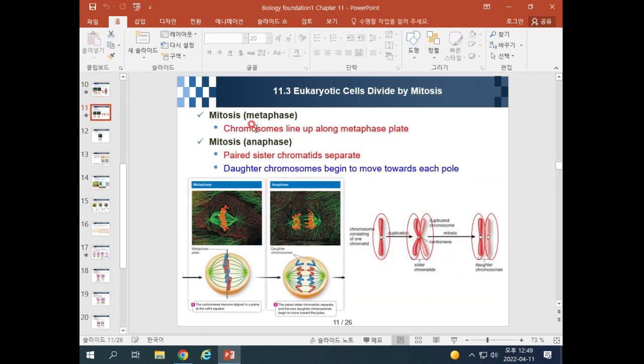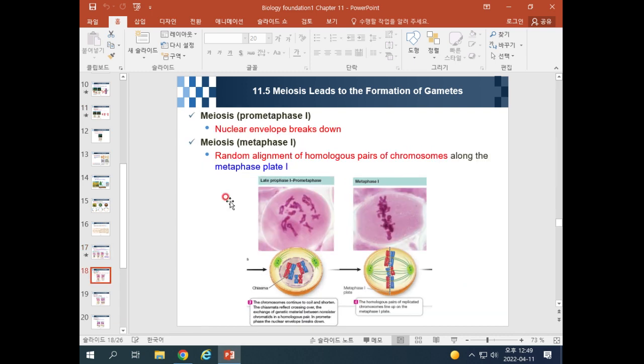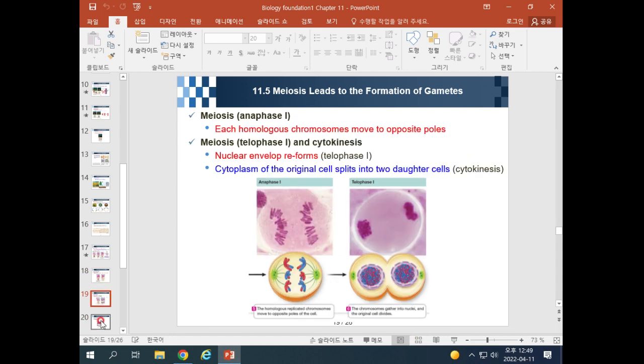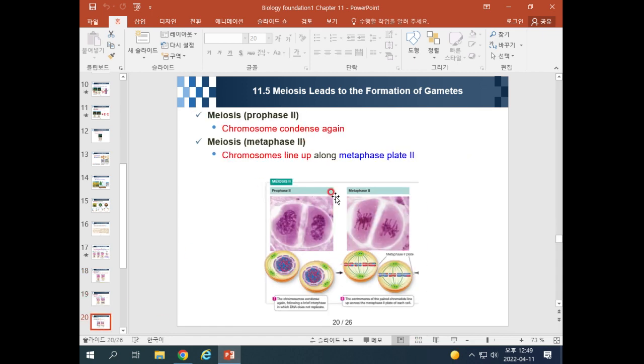During mitosis, at metaphase, the chromosomes line up like this. However, in meiosis 1, at metaphase 1, the homologous chromosomes do not line up; they are next to each other. In metaphase 2, they line up along metaphase plate 2 like this.